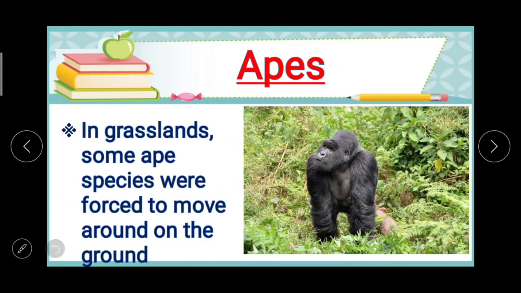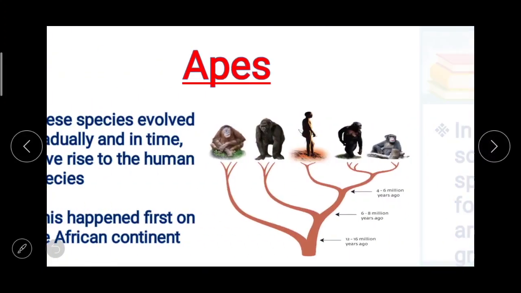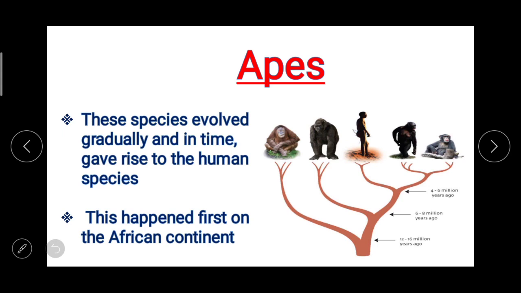In grasslands, some ape species were forced to move around on the ground. These species evolved gradually and in time gave rise to the human species. This happened first time on the African continent.